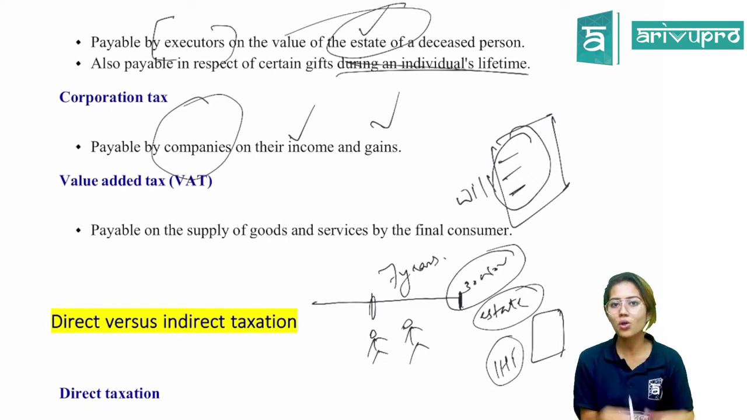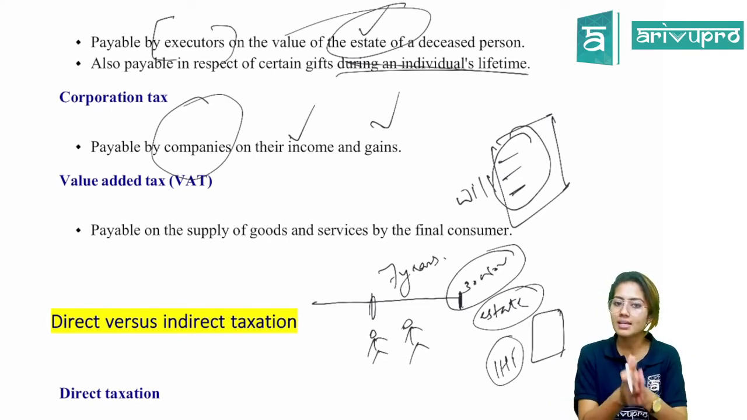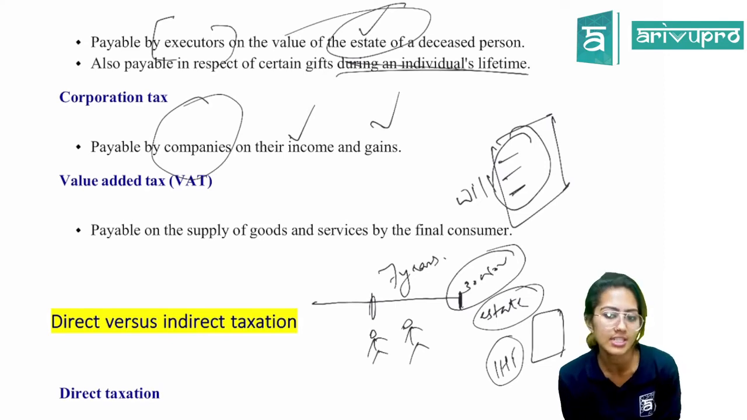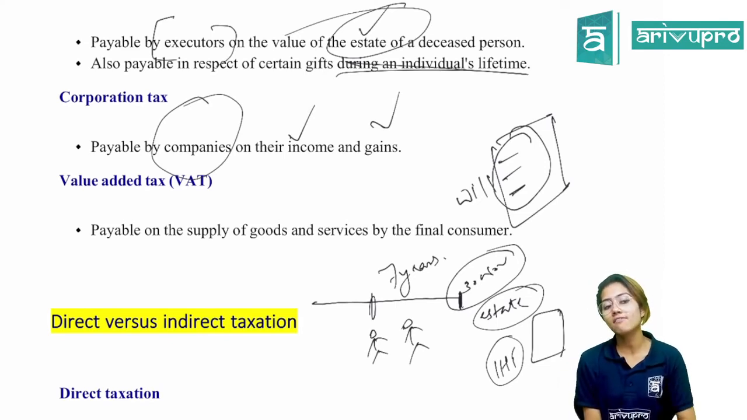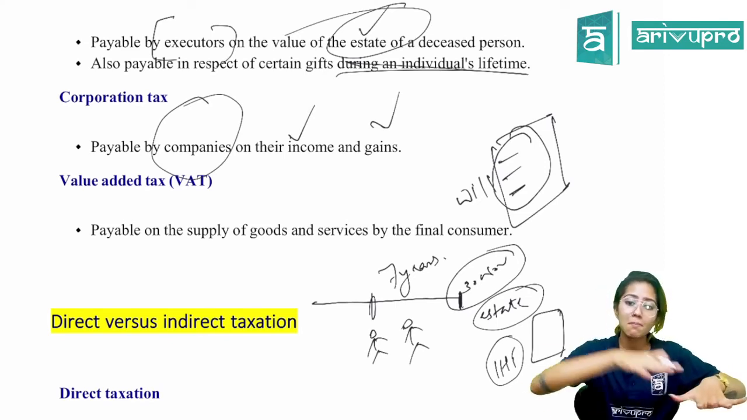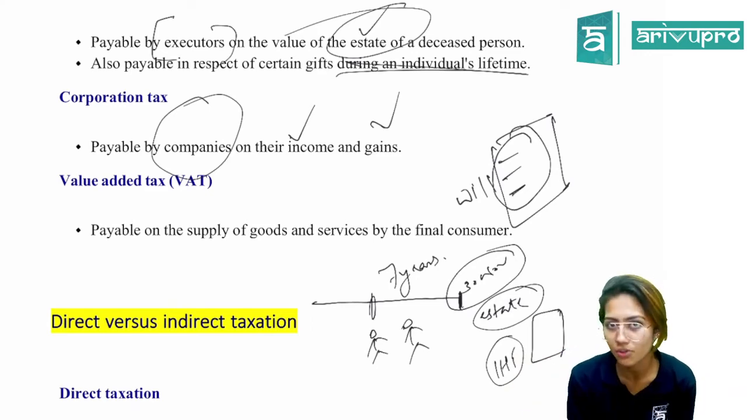All right, so we don't have separate names for that. Both of these are combined under the term corporation tax. But for individuals, it's not like that. We have separate income tax computation. We have separate capital gains tax computation as well.